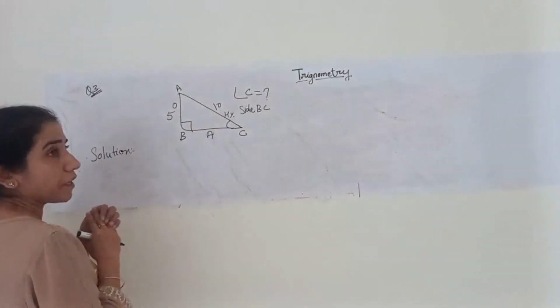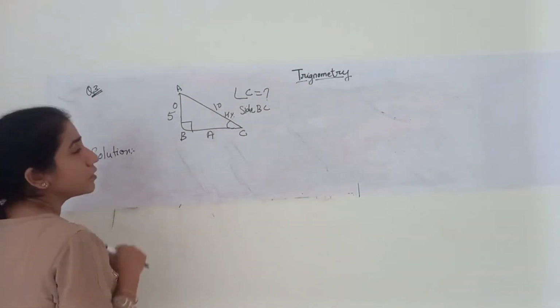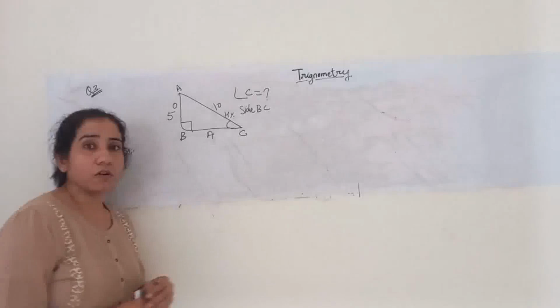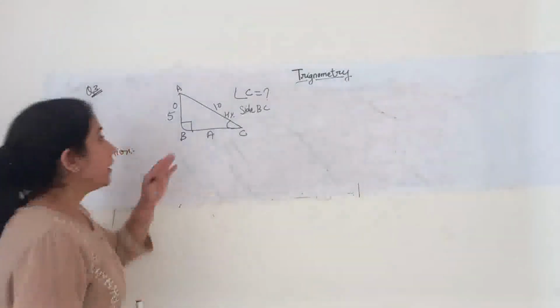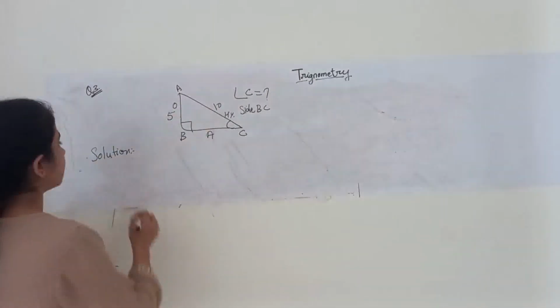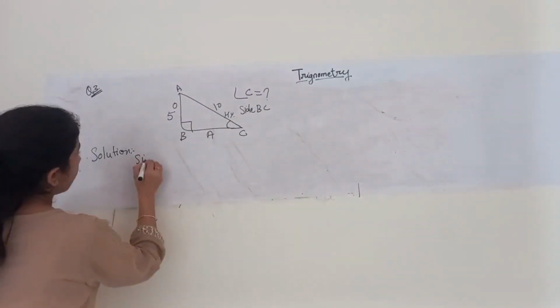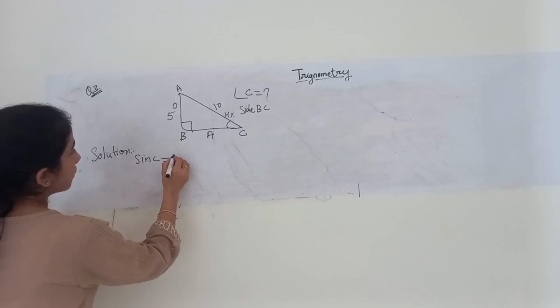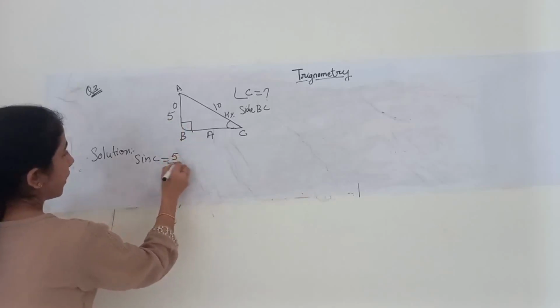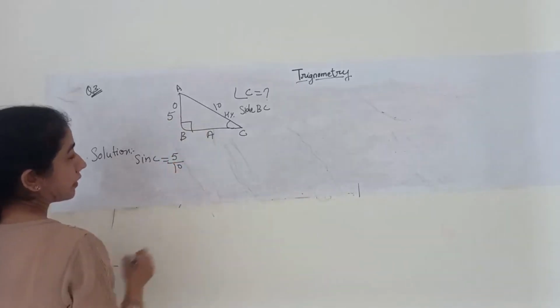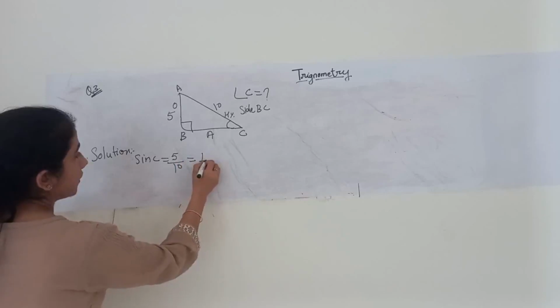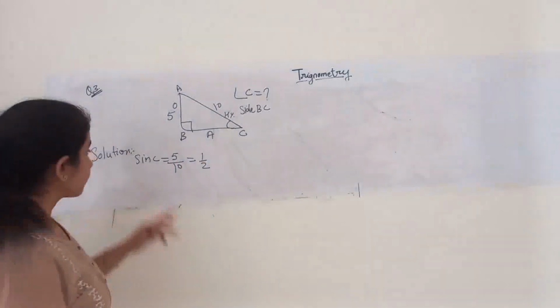Opposite side and hypotenuse are given, so obviously we will be using sin C. Sin C is equals to opposite side, that is 5, upon hypotenuse, that is 10, or I can say it is 1 by 2.